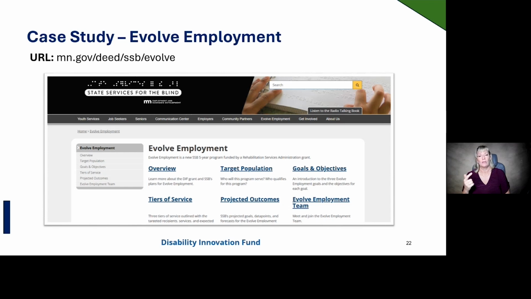Once approved, it went live in early October. It should be noted that website content was a collaborative effort between SSB's director, deputy director, and the outreach and marketing team. Website coding and development was created by DEED's communication team. Keyword information for SEO was incorporated into the web pages as they were built.